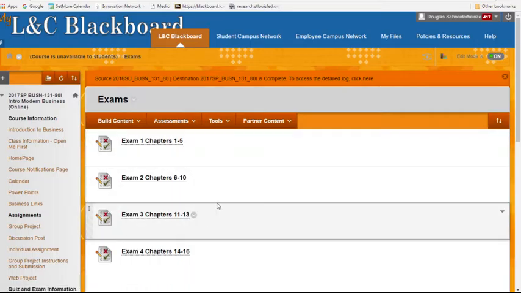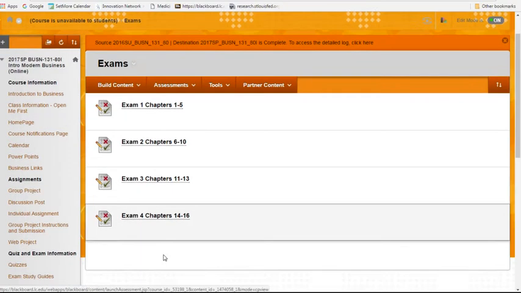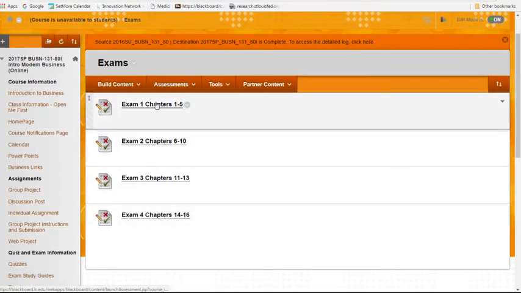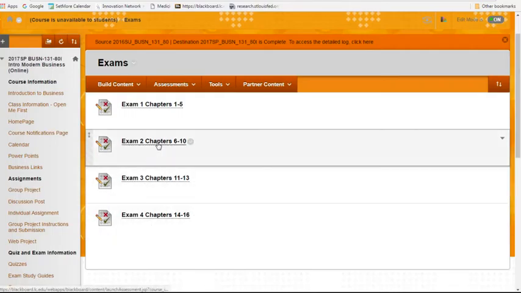Exam 2 and 3 will have to be proctored exams. Those will be done at the testing center, and you'll actually have to go into the testing center, and they'll have the passwords there where you can get into the exams. Exam 4 is another take-it-home, so that's due the last week of the semester. Those you will have to take somewhat in order. You can probably skip ahead to the take-it-home test. You can do exam 1 a little early if you want. You do exam 4. The testing center will only be open after the first part of January, so you'll have to wait till after that to do exam 2 and 3.